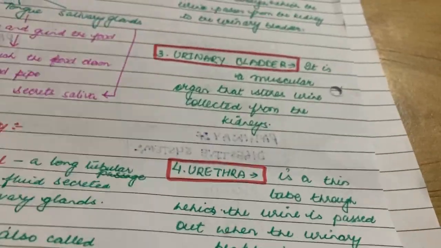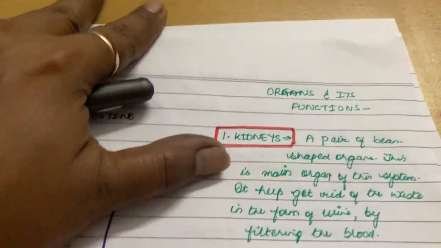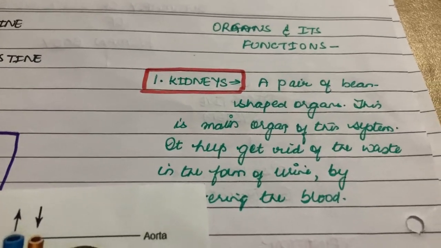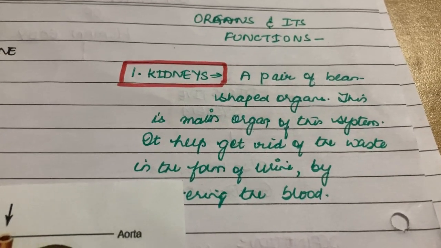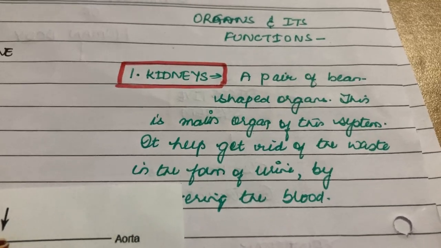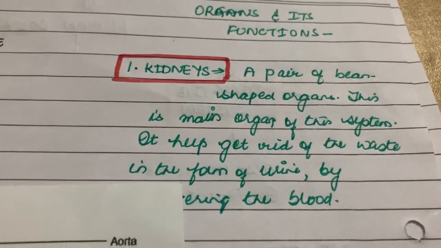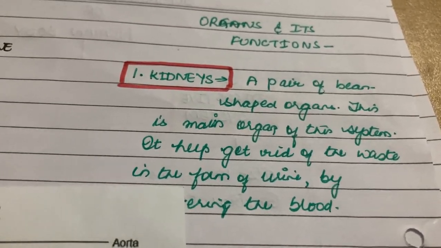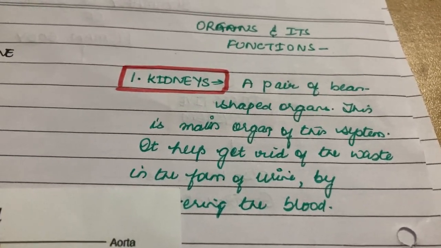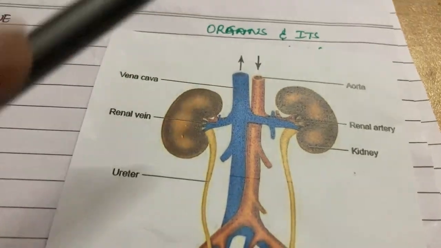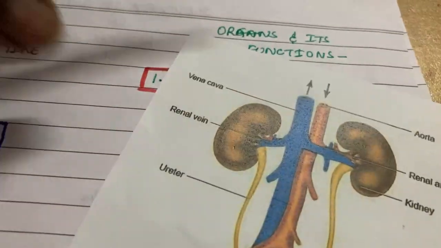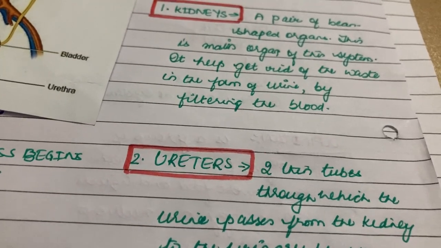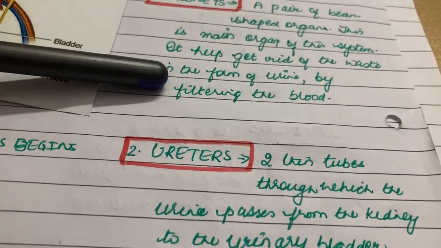And then we'll quickly have a check on the organs and their functions. So what are the organs? Kidney, what is kidney? Kidneys are a pair of bean shaped organs. The main organ of the excretory system is the kidney. These are the pair of beans, how I showed you. And then what does it do? It purifies the blood and helps us to get rid of waste in the form of urine.